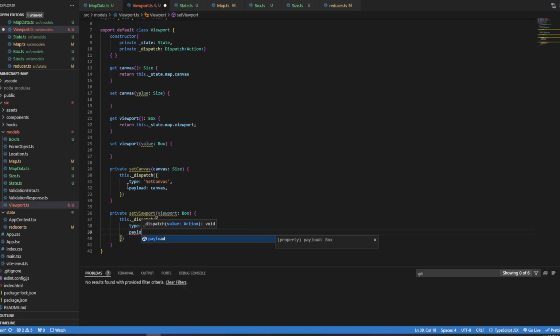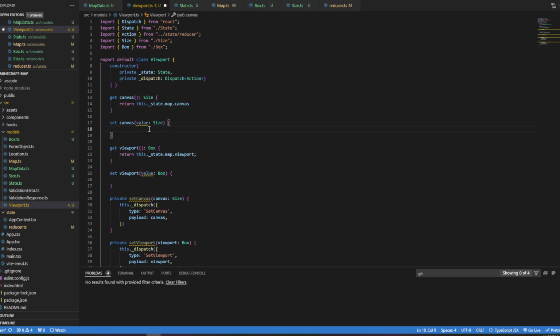I guess what I'm saying is, if I were to create a viewport, an actual viewport data type at the level of just the viewport, and it had a top, a left, a width, and a height, but it was called viewport, I'd be tempted to add other viewporty properties to it. But if it's just a box, it stops me. It makes me think this is not supposed to be anything but a box. It is a viewport, and that's great, but it's not supposed to be anything more than that. I don't know if that makes sense, but as a seasoned developer, it makes a lot of sense to me.